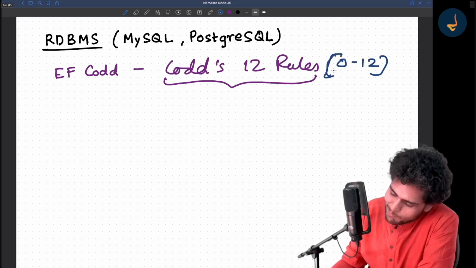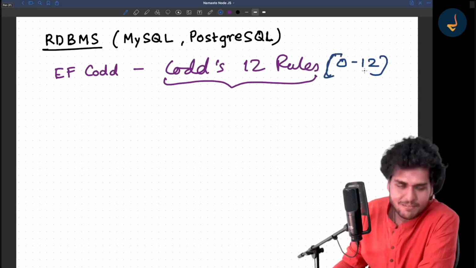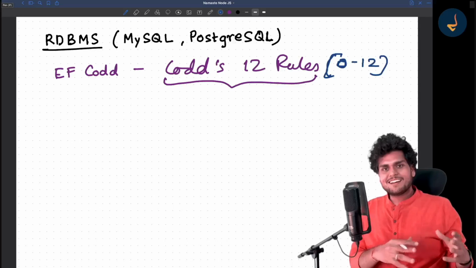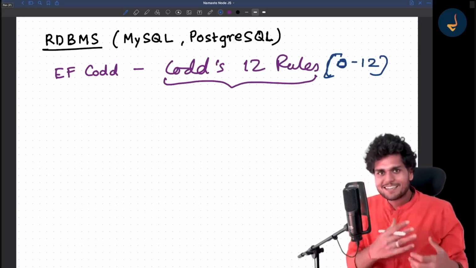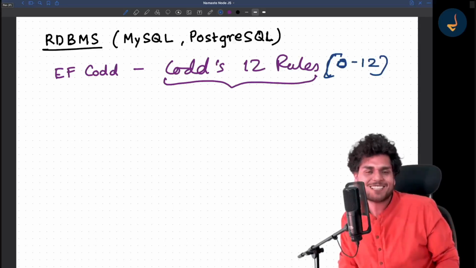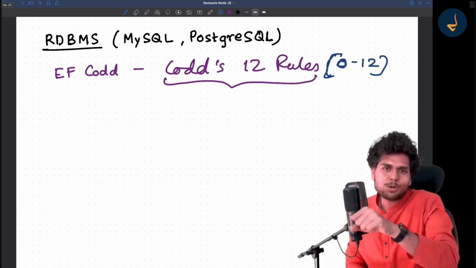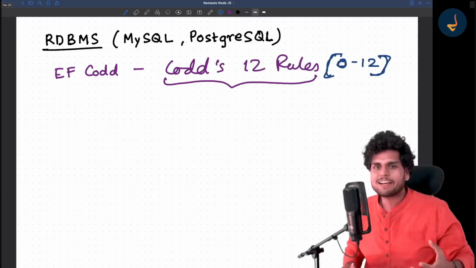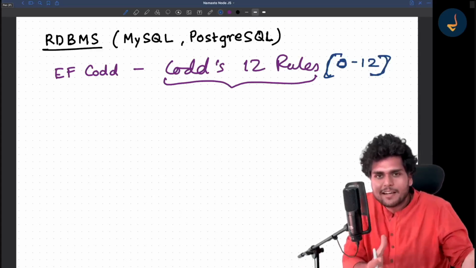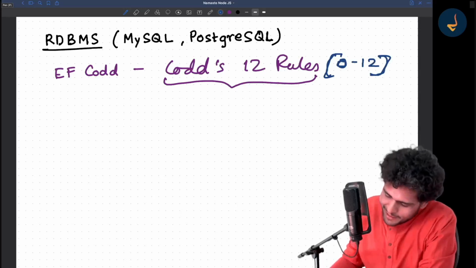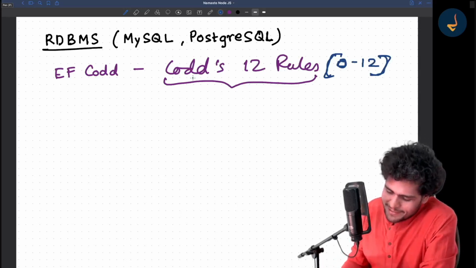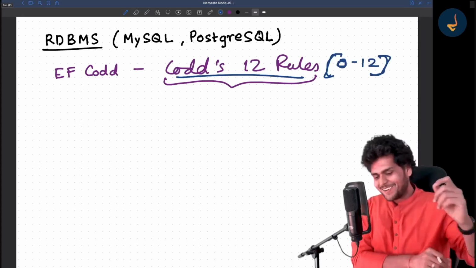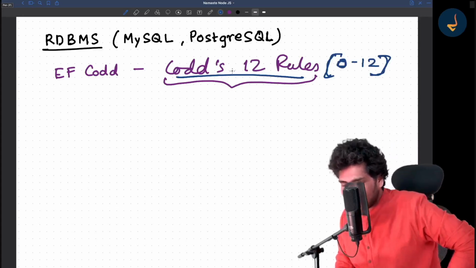Because he was into computers, zero indexing was in his head. So because 12 was the last number, people started calling it Codd's 12 rules, but it's actually 13 rules. But the phrase is Codd's 12 rules, so that is what I'm telling you. It's not my thing, so you can go read about it. So he defined 12 rules.